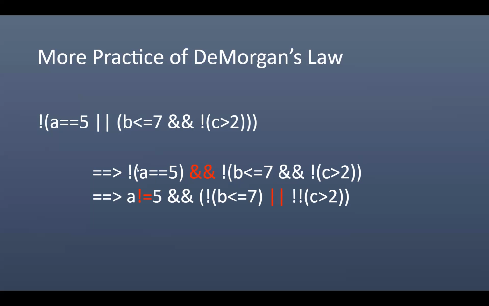This expression here on the left, I can also simplify by saying, maybe this could be read easier as not equals 5. It's important here to have these parentheses because this not is a unary operator and it will get applied directly to 5 instead of the Boolean expression. So having these parentheses is important, and then it reads better just to put a is not equal to 5, because that's our intention from the very beginning.